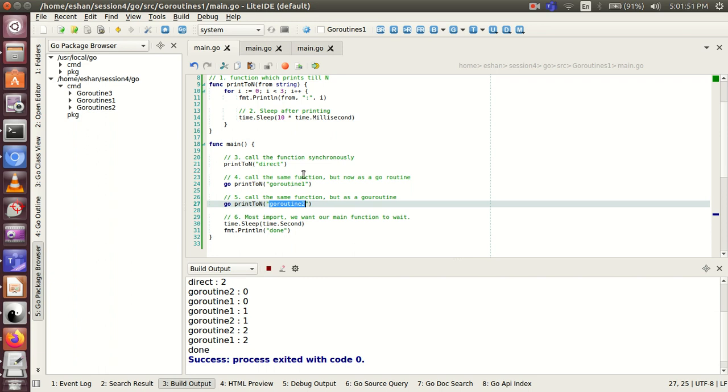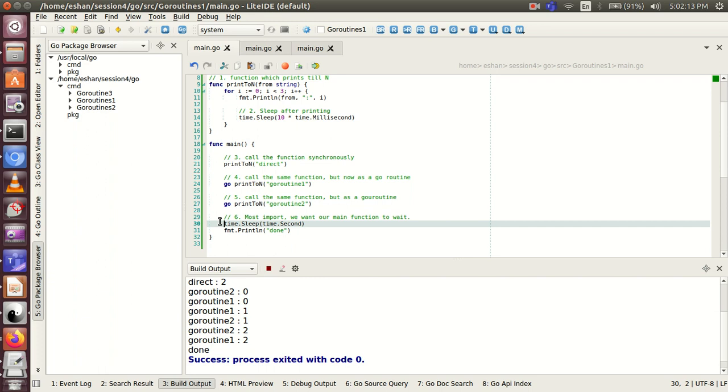blocked state. So if you see at line number 30, we have another time.Sleep call, and the reason we've added this is because the main function is also a goroutine, and if I don't force it to sleep for 1 second, our other executing goroutines may not get a chance to execute at all.